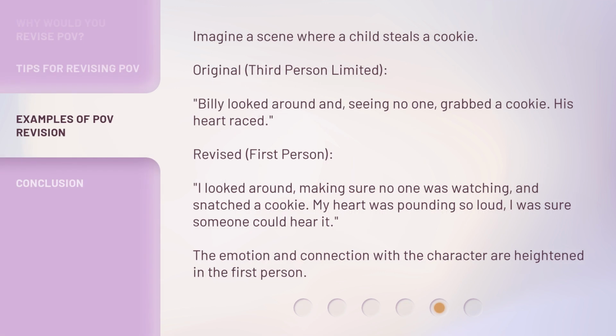Imagine a scene where a child steals a cookie. Original, third person limited. Billy looked around and, seeing no one, grabbed a cookie. His heart raced. Revised, first person. I looked around, making sure no one was watching, and snatched a cookie. My heart was pounding so loud, I was sure someone could hear it. The emotion and connection with the character are heightened in the first person.